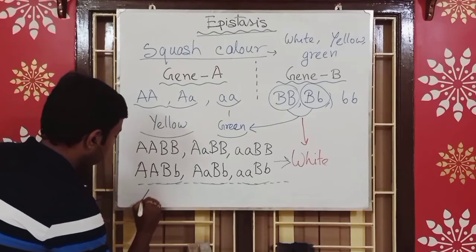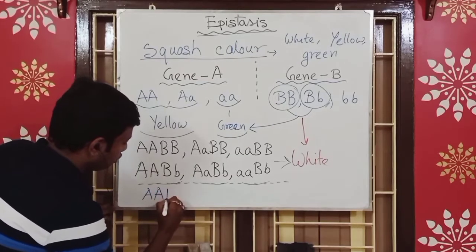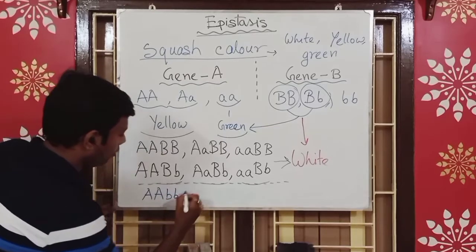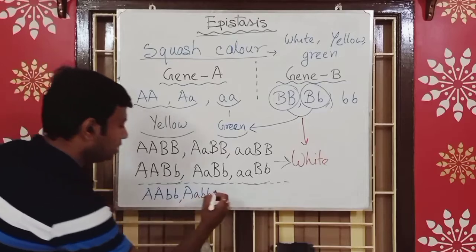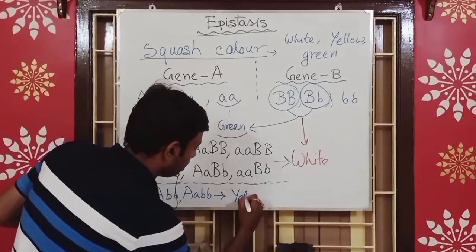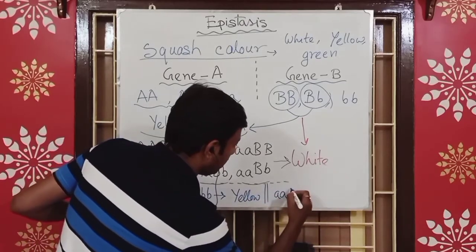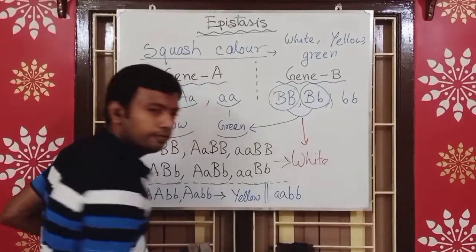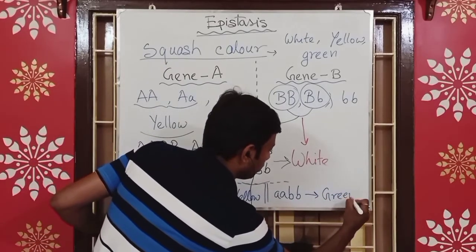That means capital AA small b small b, or capital A small a small b small b, both these genotypes produce yellow color squash, and small a small a small b small b produces the green color squash.